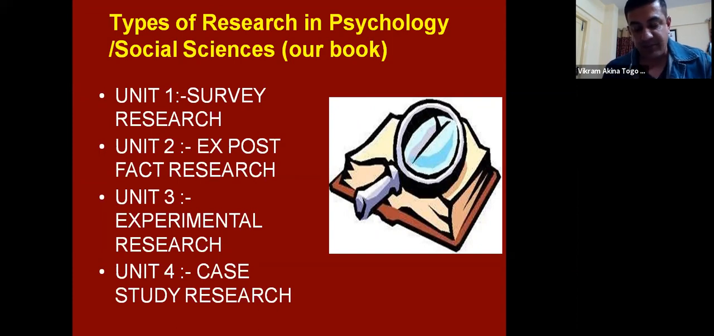Whereas the second type is a longitudinal survey, very easy to understand. This type of research is used when the researcher wants to study the same sample for a longer period of time. So there are, for example, religious effects, behavioral changes, effect of weather on human behavior. These are longitudinal surveys. There are three types of longitudinal surveys which are defined in the book. One is trend studies, cohort studies, and panel studies.